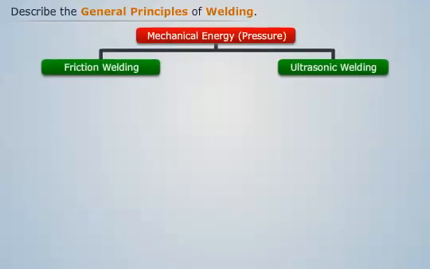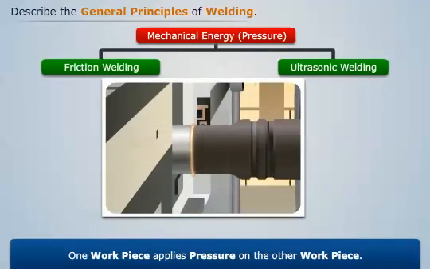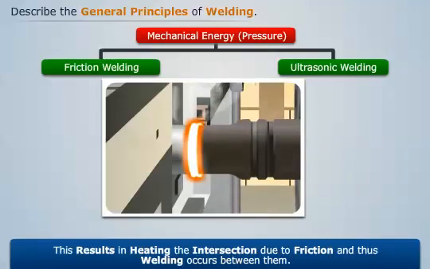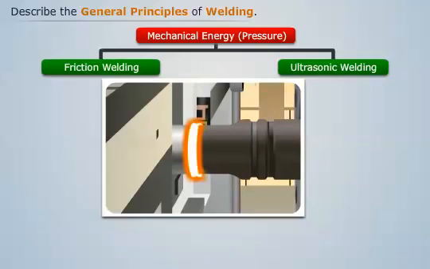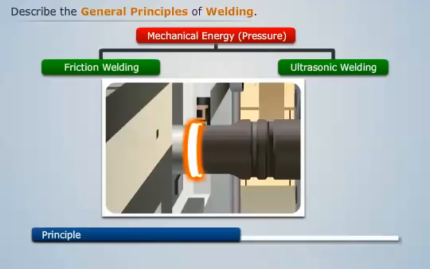In a pressure welding process which involves mechanical energy as the heat source, we see that one workpiece applies pressure on the other workpieces. This results in heating the intersection due to friction, and thus welding occurs between them. This welding process is based on the principle that